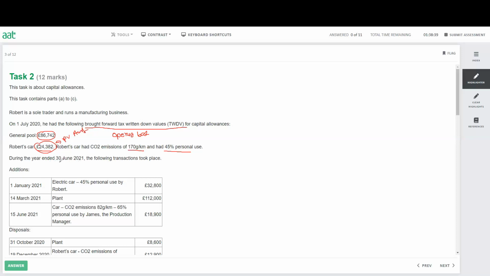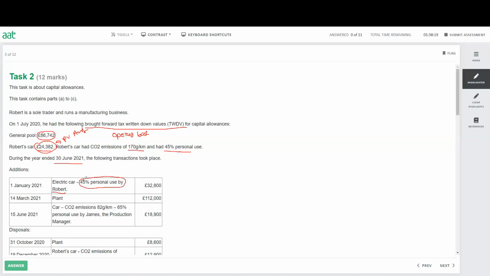During the year ended 30 June 2021, the following transactions took place. So additions after the opening balance, what we have here, 1st January 21, we have an electric car that is 45% personal use by Robert.